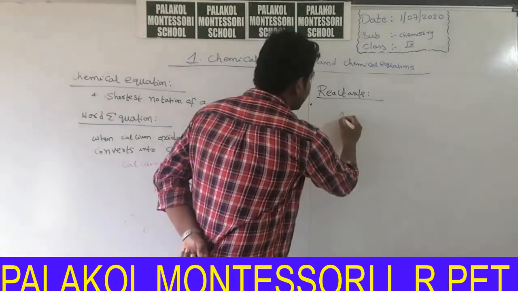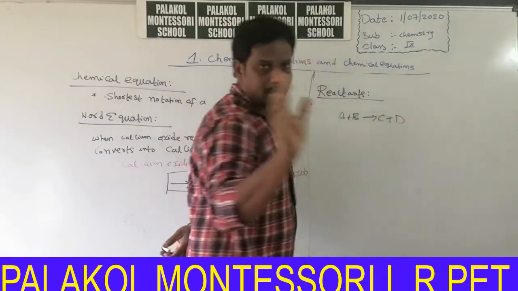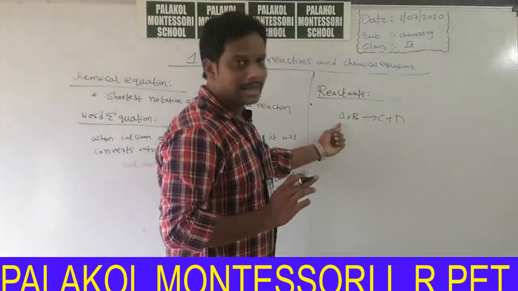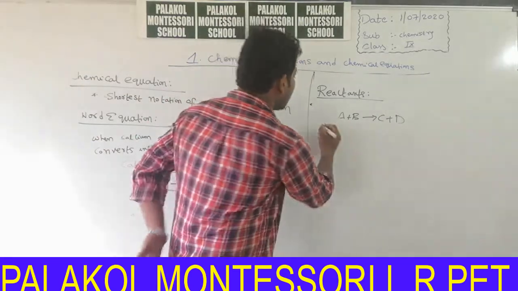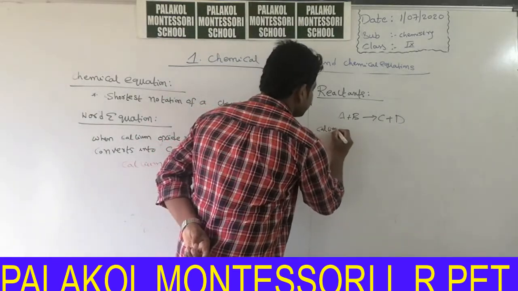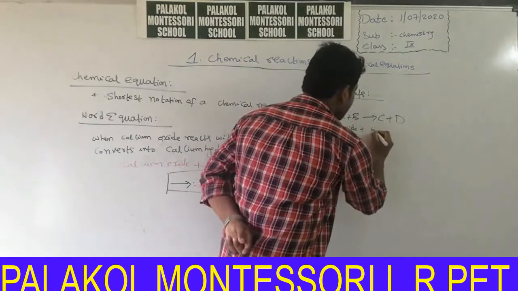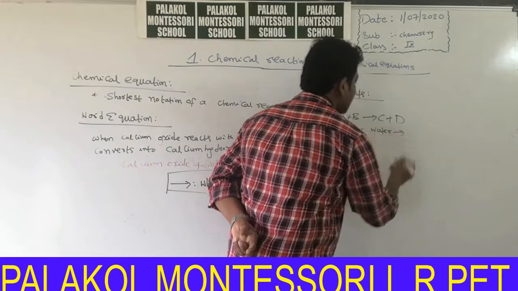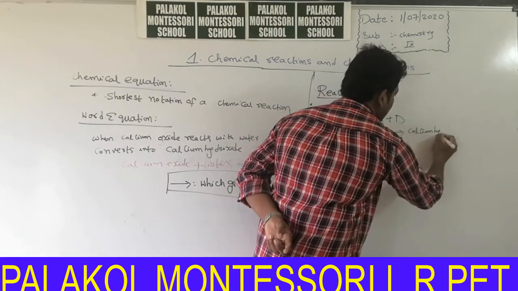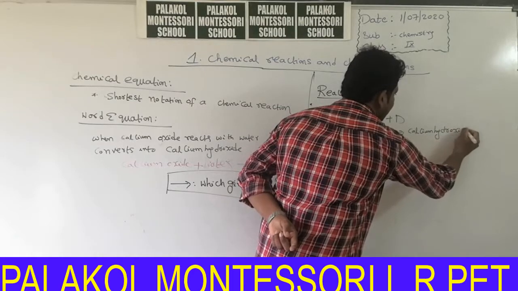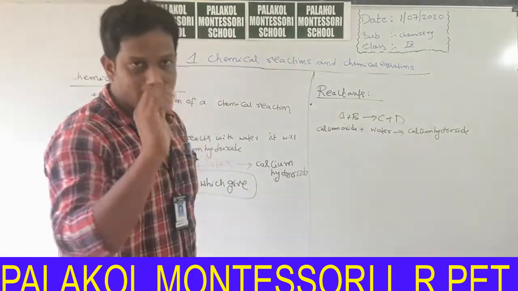Say for example, A plus B which gives C plus D. Imagine this is one reactant A, it reacts with B to form C and D. Like that, calcium oxide reacts with water to form calcium hydroxide. When calcium oxide reacts with water, it forms calcium hydroxide.